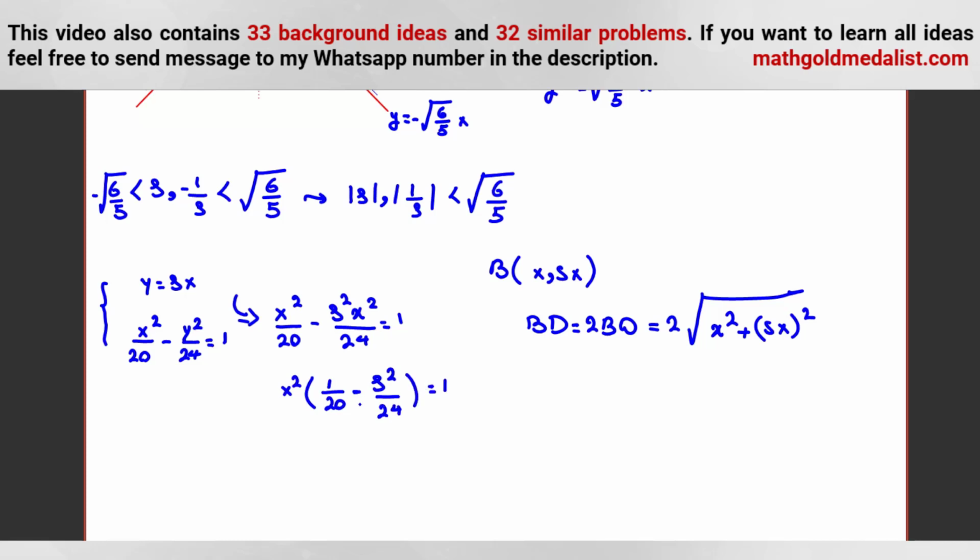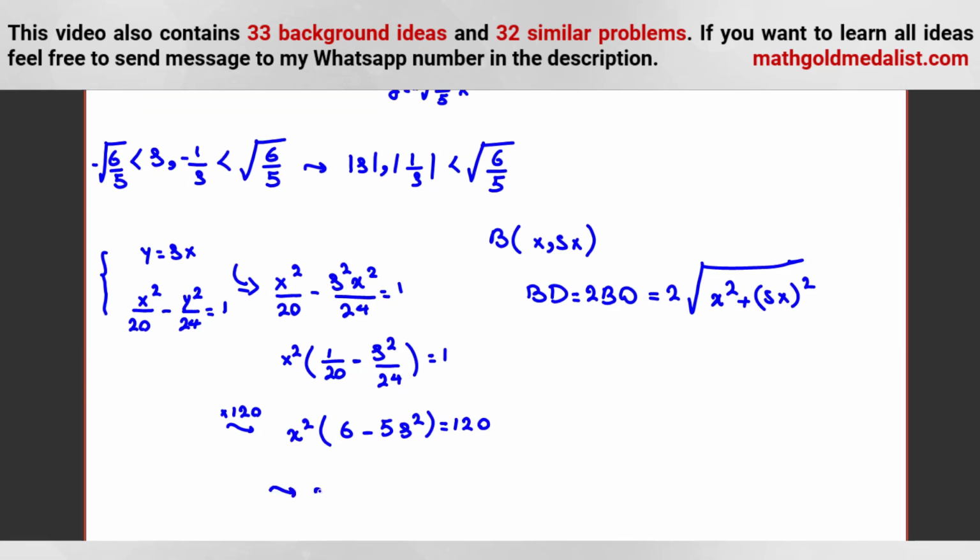And then we can multiply. I want to calculate x squared in terms of s squared and replace it here. So let's multiply to get rid of the denominators. 20 and 24 have a common multiple of 120. If we multiply both sides by 120, it will be x squared times 6 minus 5s squared is equal to 120. And then we can say x squared is equal to 120 over 6 minus 5s squared.